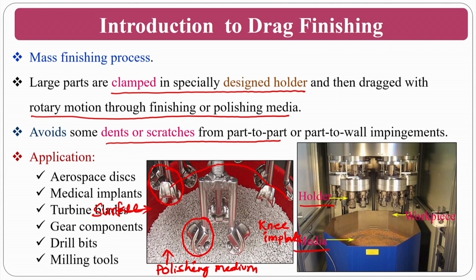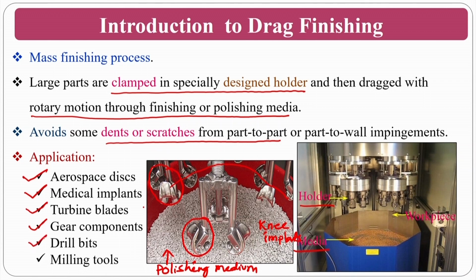What are the applications of this process? It can be used in aerospace industries and medical implants; basically, what you are seeing is a medical implant. You can use it for turbine blades in the aviation industry, and gear components in automobiles, aviation and many places wherever gear components are used.